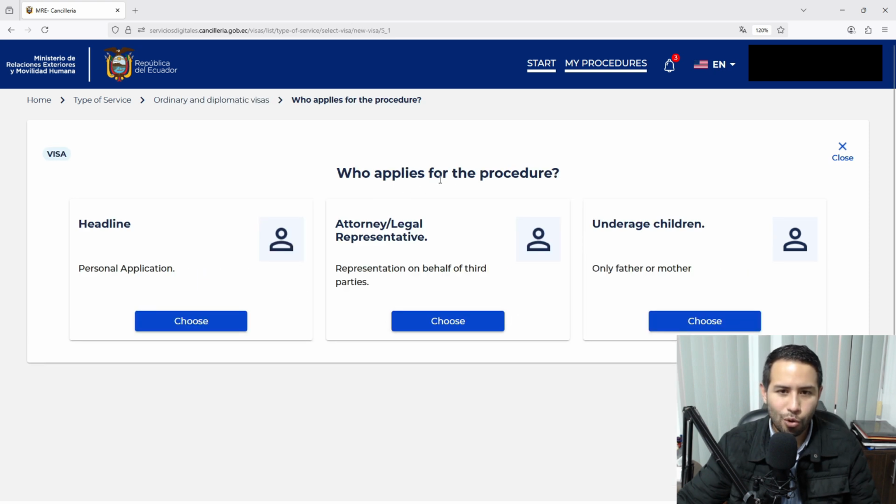And you have who applies for the procedure. Headline, actually this is a wrong translation. This means the holder or the person directly, personal application applying for their visa. Attorney or legal representative, representation on behalf of third parties. You give me a power of attorney and I take care of everything on your behalf. I would choose this. Or underage children, when you have kids that are less than 18 years old, then you have to go through this option. But in this case, let's go with personal application, titular.